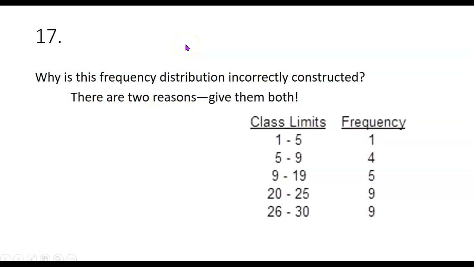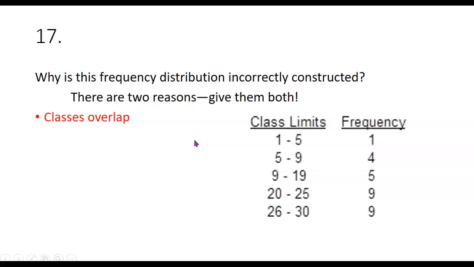Number 17, why is this frequency distribution incorrectly constructed? There are 2 things wrong with it, 2 reasons it's incorrectly constructed. One of them is the classes overlap. The upper limit of one class is sometimes the same number as the lower limit of the next class. So we don't know whether to count 5 here, or it shouldn't be counted twice. So that's one thing that's wrong.